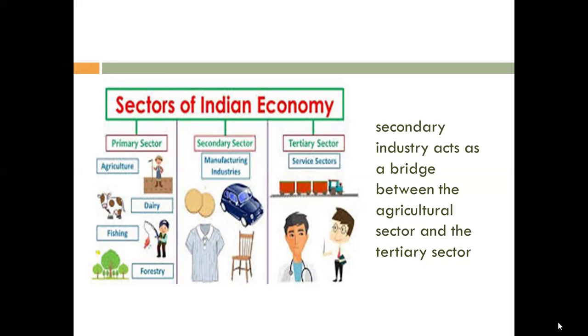So in the tertiary sector, an example is transporting goods, right? Yes, manufactured goods are transported to the customer directly or to shopkeepers, where the customer can buy that product. Okay. So mainly the secondary sector is the bridge between the primary sector and the tertiary sector.